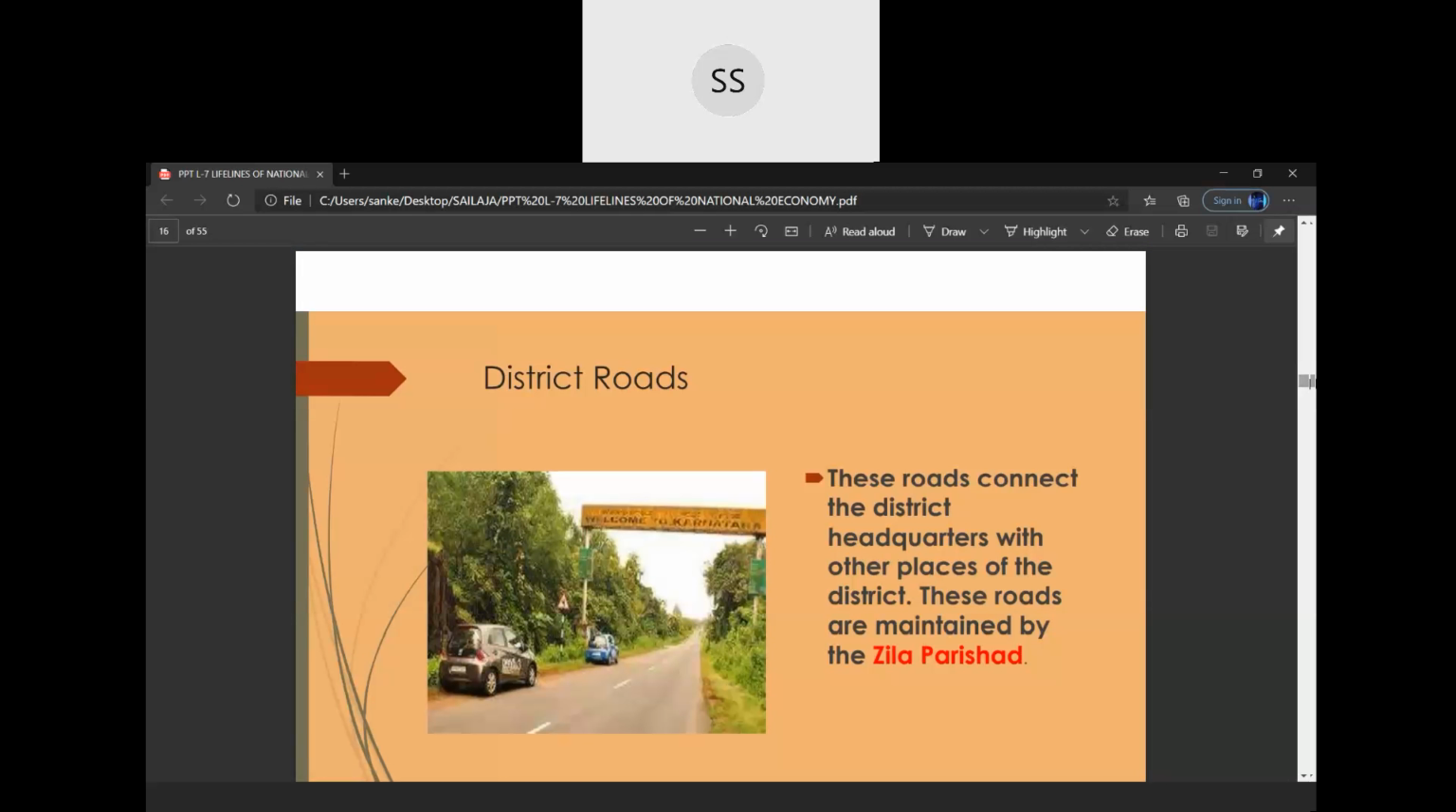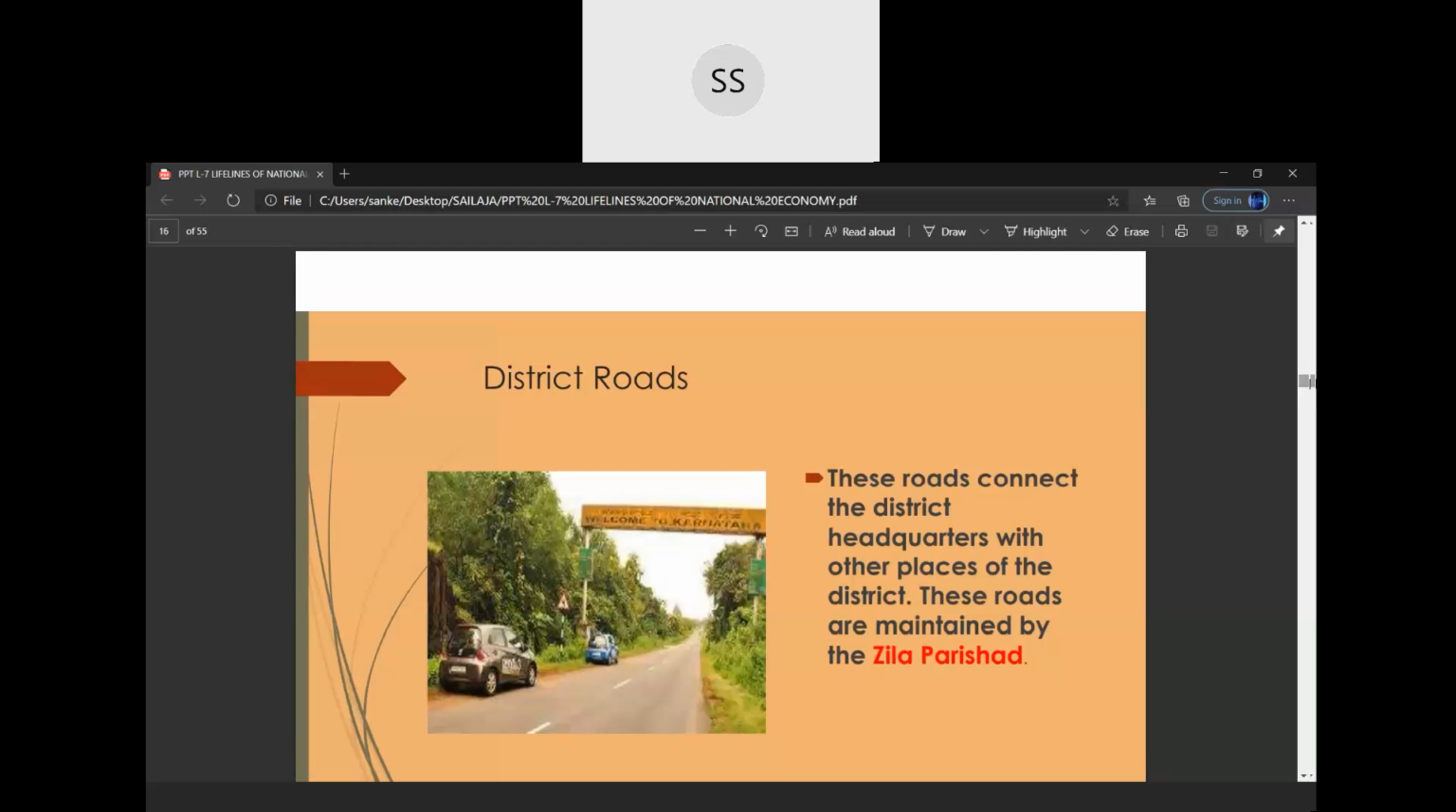We come to the next one, district roads. I told you every state is divided into districts. Now, these district roads connect the district headquarters with other places of the district. There are several places in a district, so the headquarters of the district will be connected with the rest of the district. Those roads are called district roads, and these roads are maintained by the Jilla Parishad. Here, Jilla means district. So, Jilla Parishad, or you can call it District Parishad.